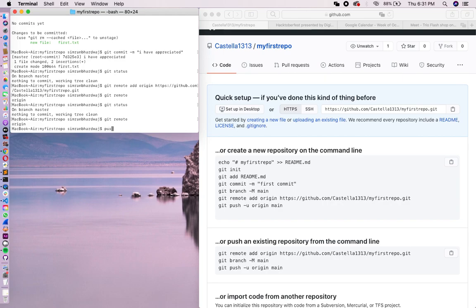For that you have to use the command git push. Now you have to type the name of the location, and we have given the name origin to that location where we want to push our code. So git push origin, and then type the name of the branch. Before doing that, let me tell you what a branch is. You just type the command git branch.